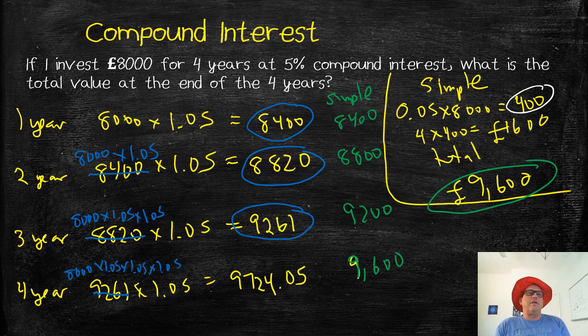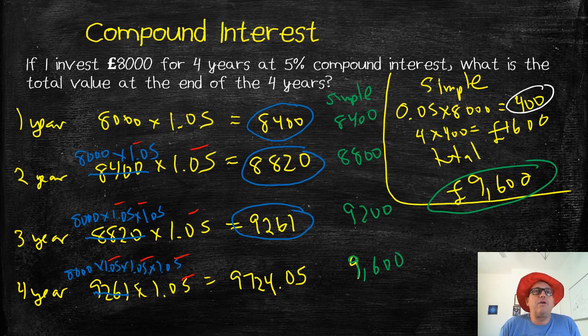So what do we notice here? After 4 years, I'm just doing 8,000 times 1.05 4 times. After 3 years, I did 8,000 times 1.05 3 times. For 2 years, I did 8,000 times 1.05 twice. And as we said, for 4 years, I multiplied by 1.05 4 times. Each year, I multiply by 1.05. So what's the shortcut? All this working out I've done here, you're not going to need to do.